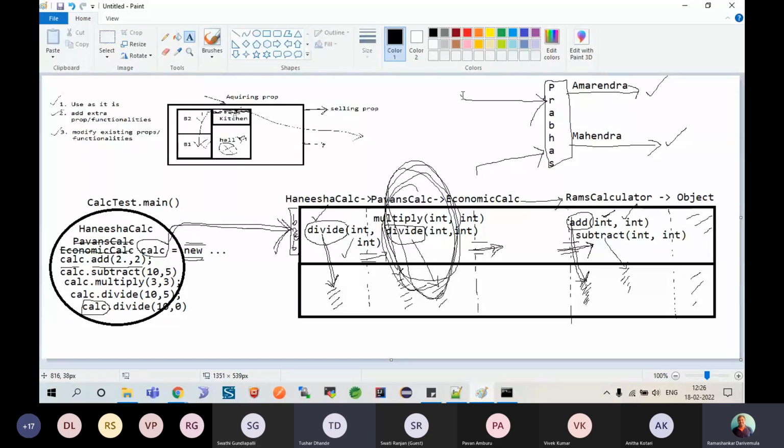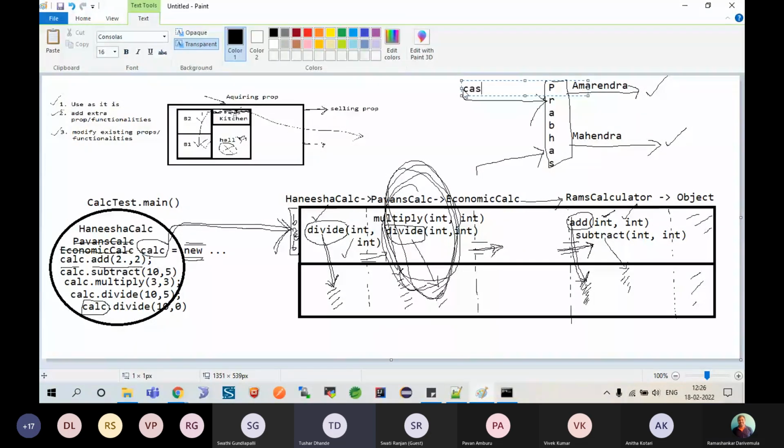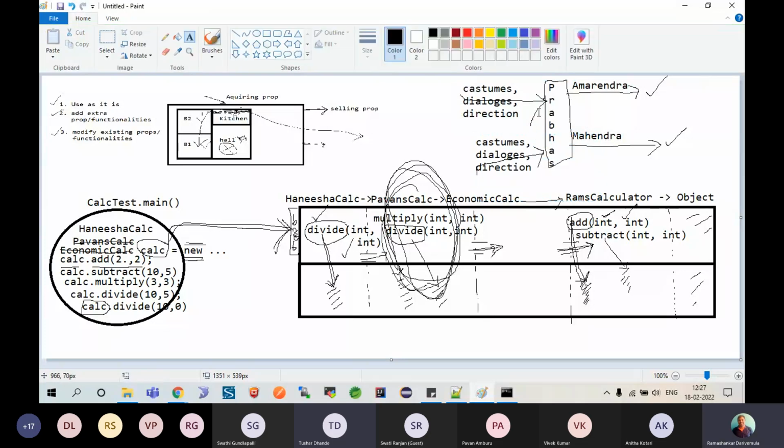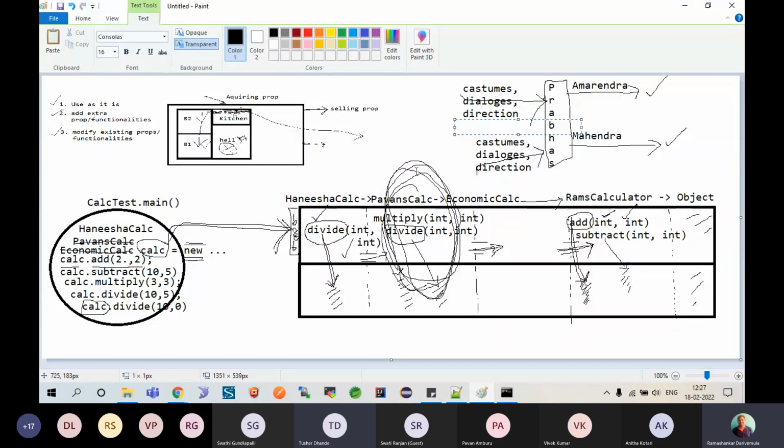So Ram, what is the input? Look, costumes, dialogues, and direction. Correct? Similarly, makeup also. Costume means makeup. Here also he has been given three different things. When you change these inputs, his output is also changed. These inputs are technically, I repeat, technically called parameters of a function.